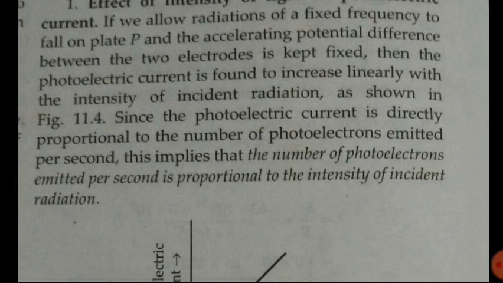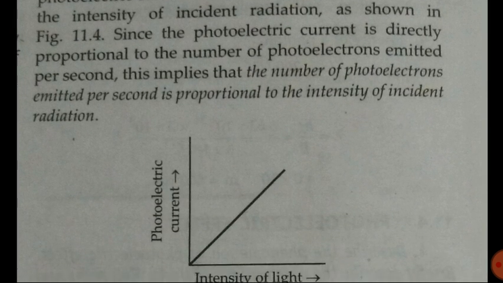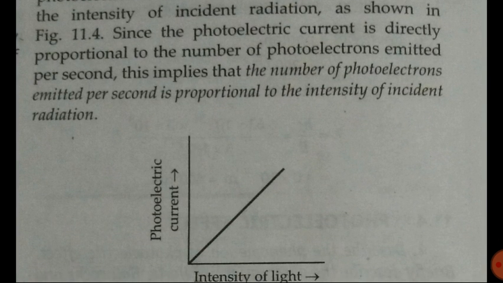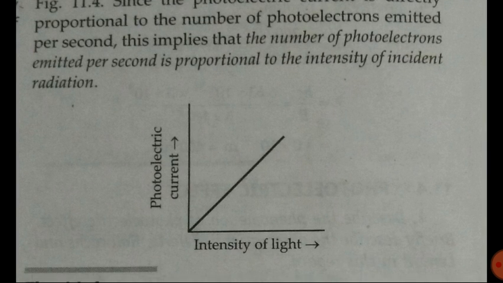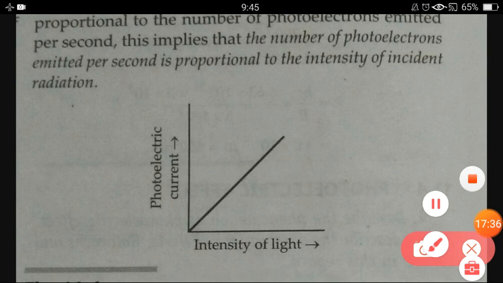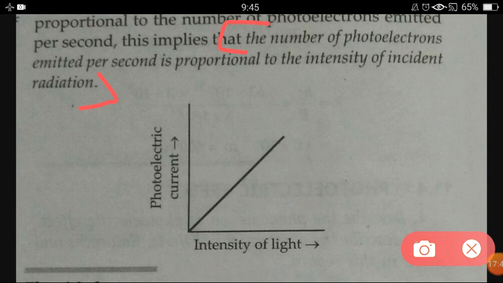Since the photoelectric current is directly proportional to the number of photoelectrons emitted per second, this implies that the number of photoelectrons emitted per second is proportional to the intensity of incident radiation. So this line you must remember. Very important point: the number of photoelectrons emitted per second is proportional to the intensity of incident radiation.